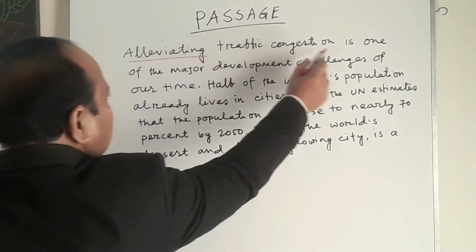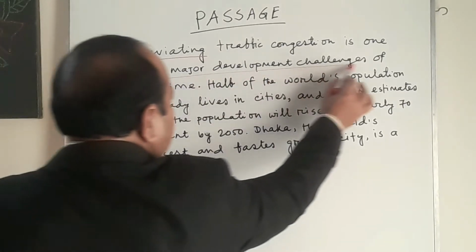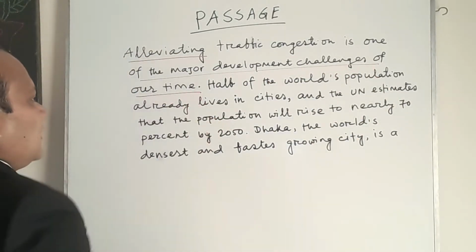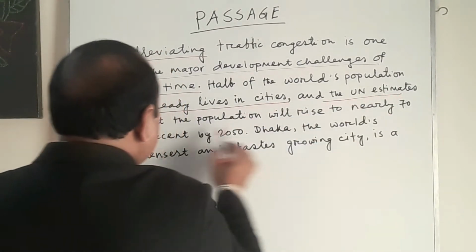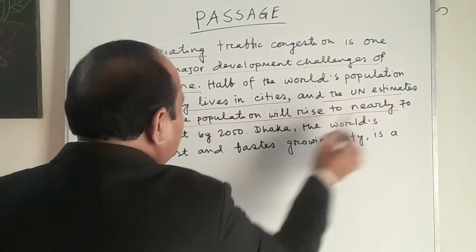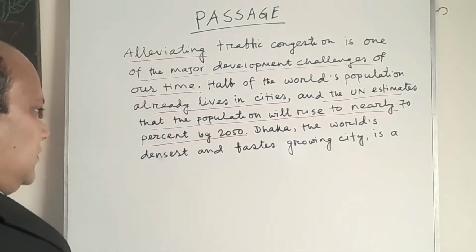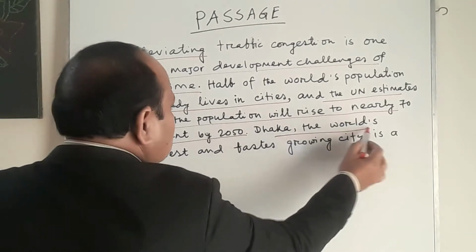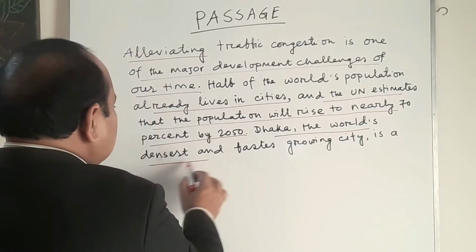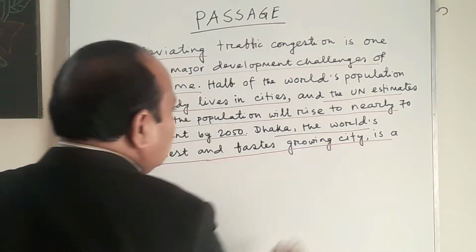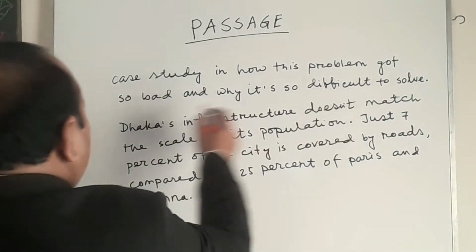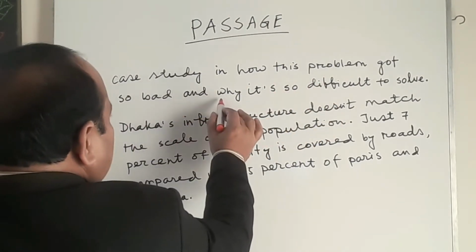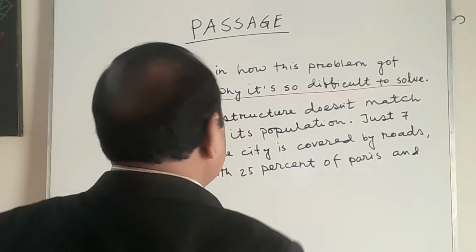Alleviating traffic congestion is one of the major development challenges of our time. It's a major challenge. Half of the world population already lives in cities, and the UN estimates that the population will rise to nearly 70% by 2050. Dhaka, the world's largest, that is densest and fastest growing city, is a case study in how this problem got so bad and why it is so difficult to solve.